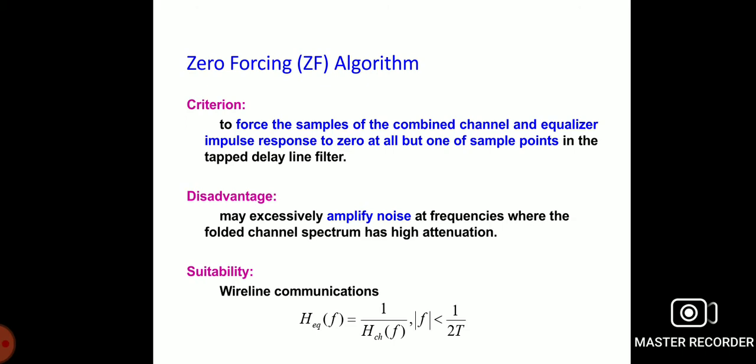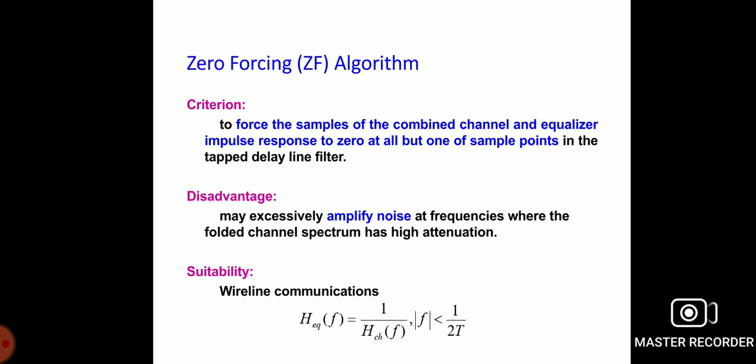If the value of the sequence G of z is 0 for an interval, the equalizer will become infinite in the same interval, which leads to a finite mean square error at the equalizer output. The mean square error is given as E of v k whole squared. This is the zeroth tap of the equalizer in the frequency response of each individual channel. It is the autocorrelation function at zero shift.